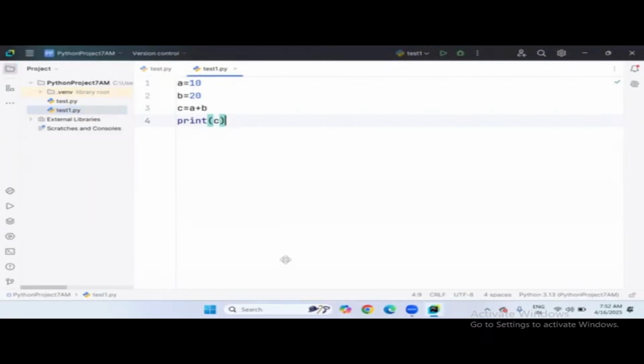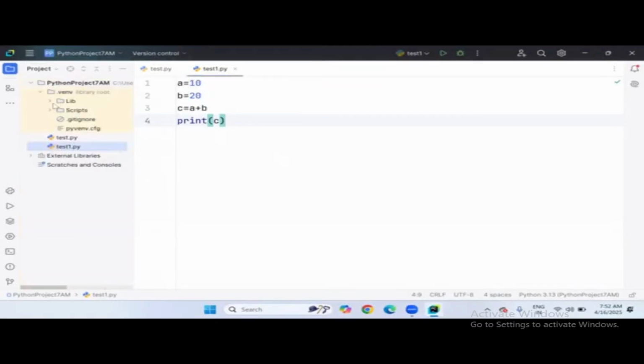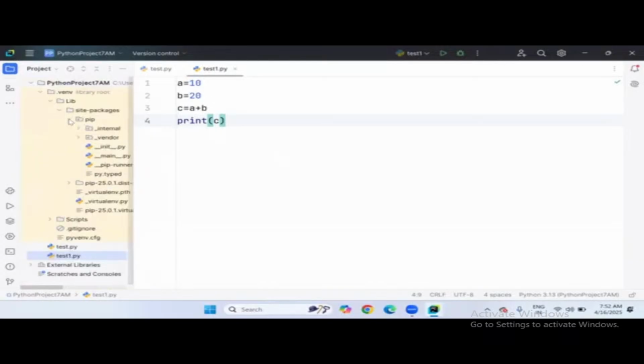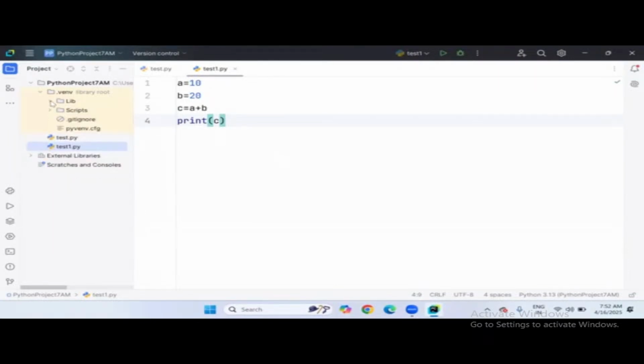See, normally when we install any software, some supportive files are required, right? To run your project properly, this is the supportive file which will be available here. So a lot of files and libraries, site packages, these are all available. Later, in upcoming sessions, as the sessions progress, you will understand what lib and site packages are. Right now, at this moment, it's not required to concentrate on it.